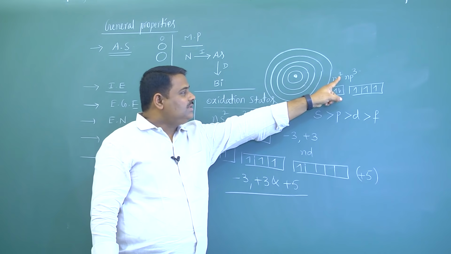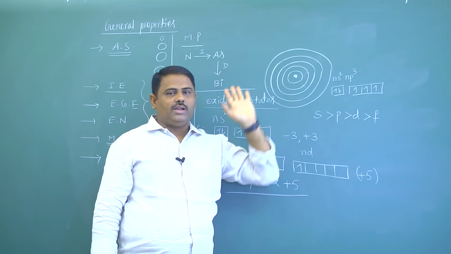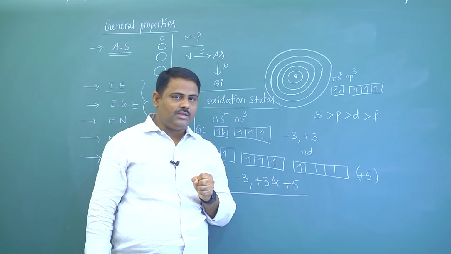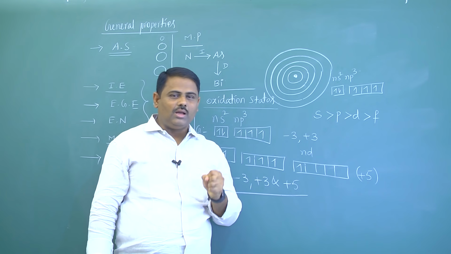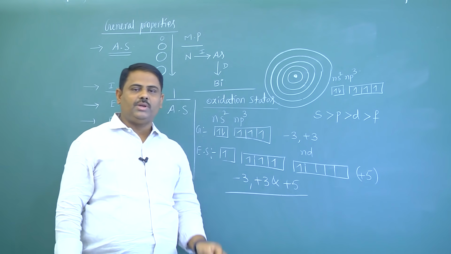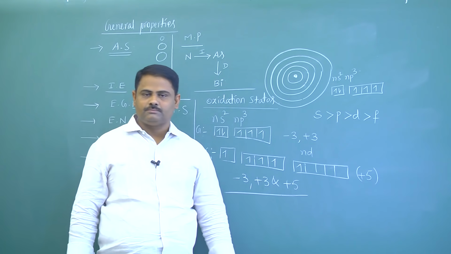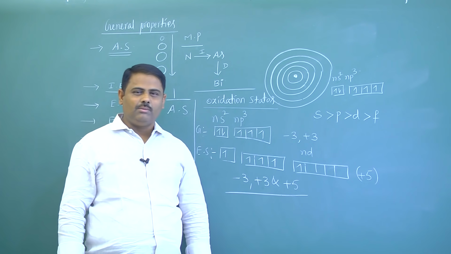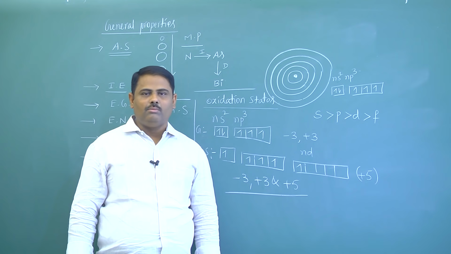That's why this electron cannot be excited. That's why the +5 oxidation state is unstable for the last elements, especially bismuth. The stable oxidation state of bismuth is +3 rather than +5.